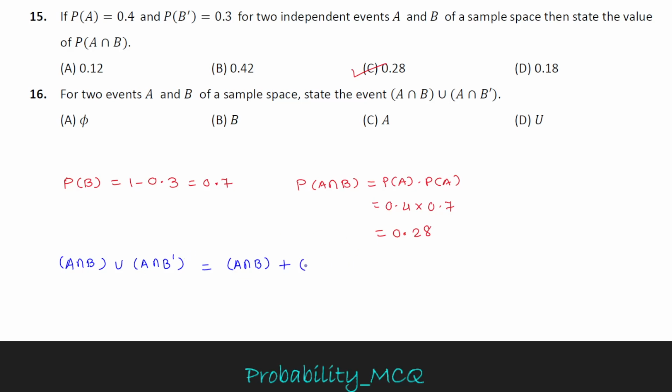The formula is event A minus A intersection B. Minus A intersection B plus A intersection B cancel out. The answer is event A. So the correct option is option C.